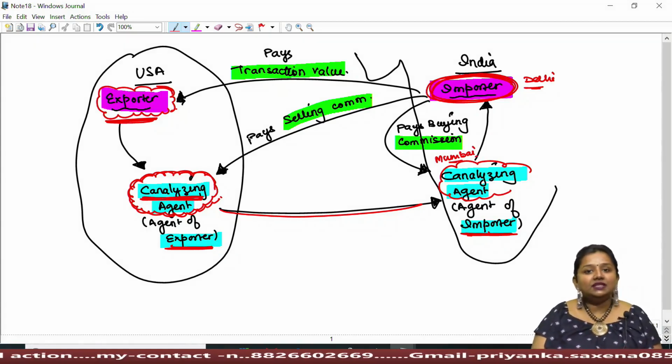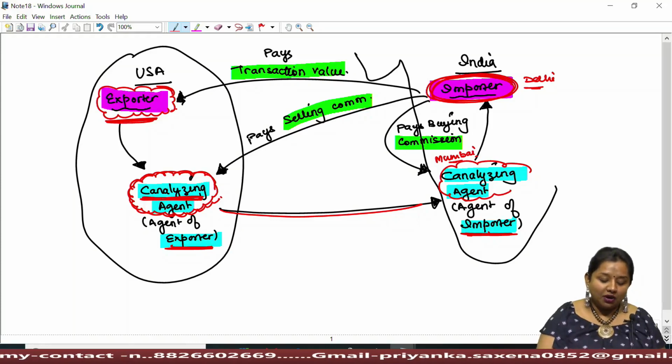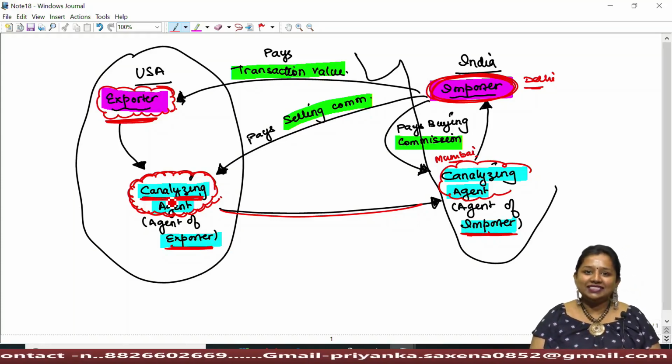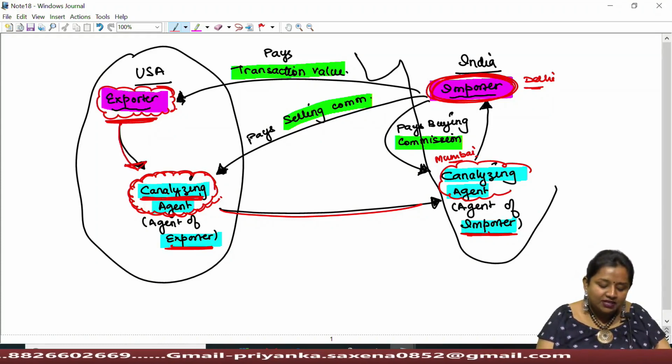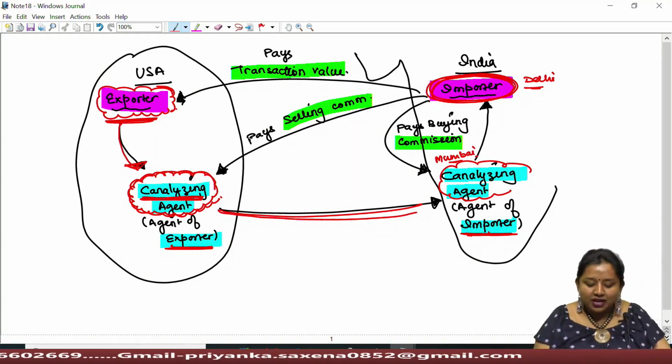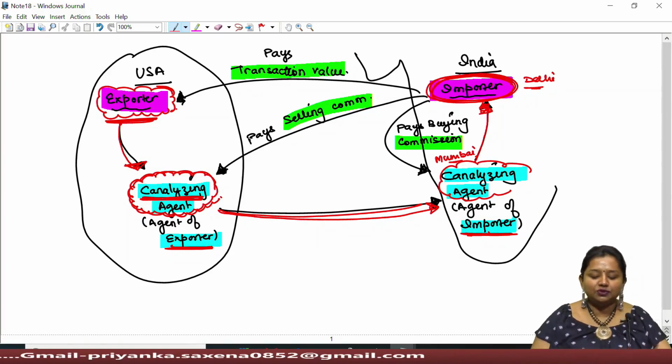Now, if the importer's agent is located in India and the exporter's agent is located abroad, then such an agent will be known as canalizing agent. Through him, the exporter delivers goods to his agent, then agent to agent the goods get delivered, and via the agent the goods reach the importer's point.